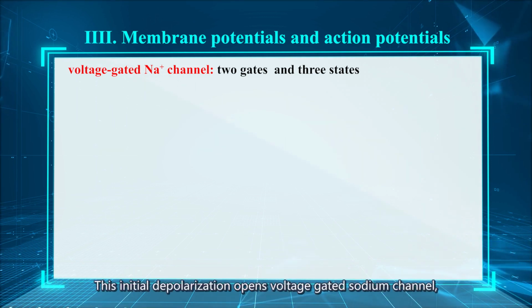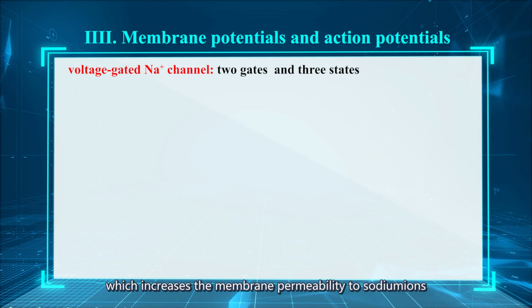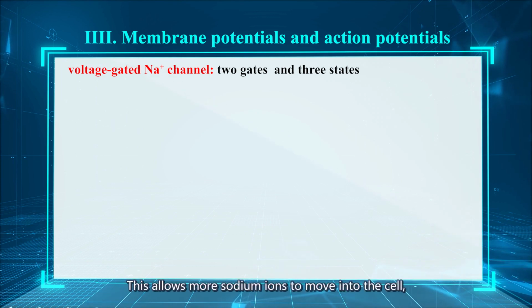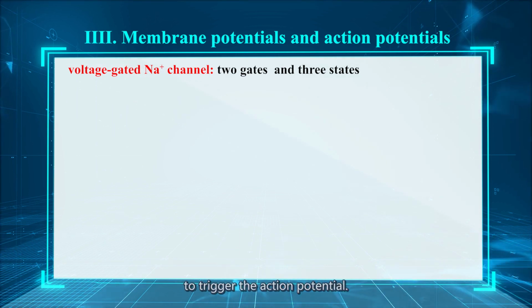This initial depolarization opens voltage-gated sodium channels, which increases the membrane permeability to sodium ions several hundredfold. This allows more sodium ions to move into the cell, and the cell becomes more and more depolarized until a threshold is reached and triggers the action potential.